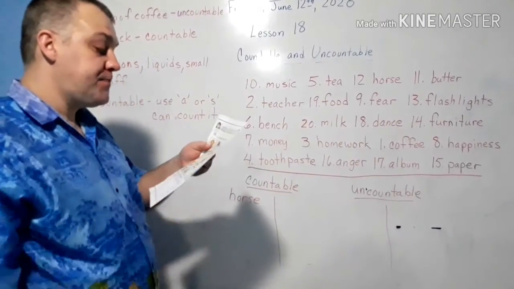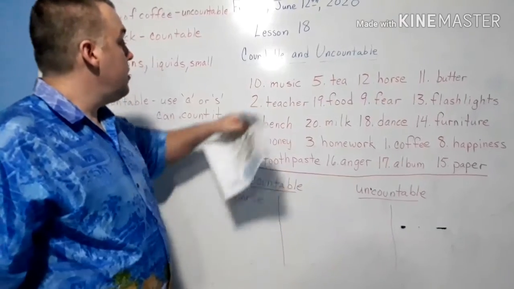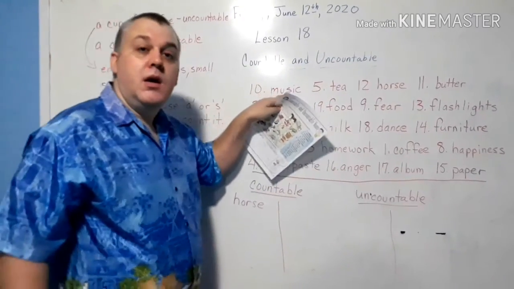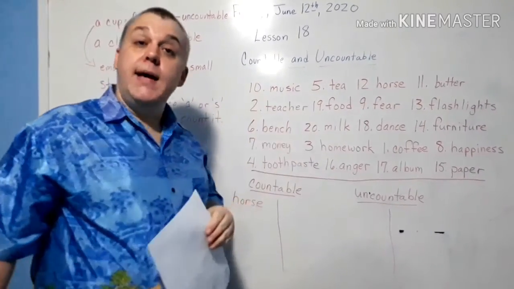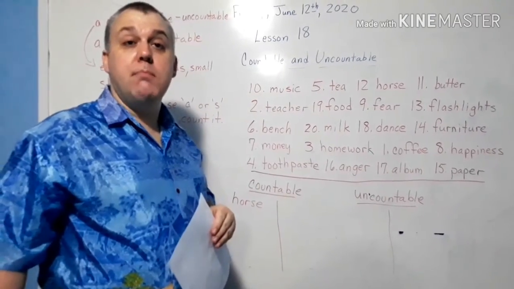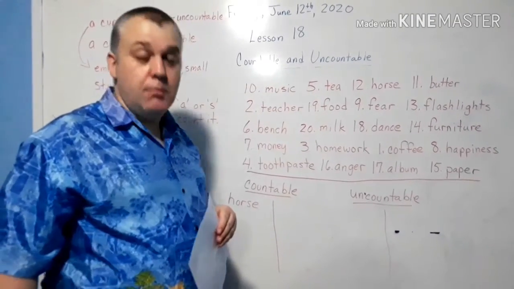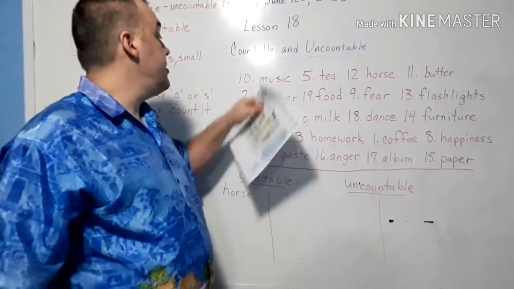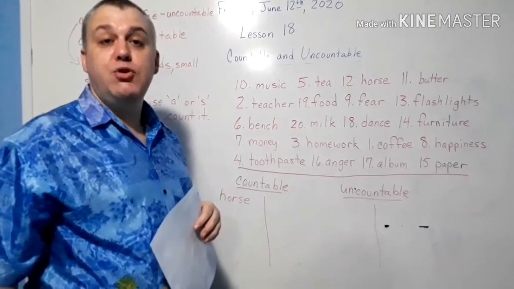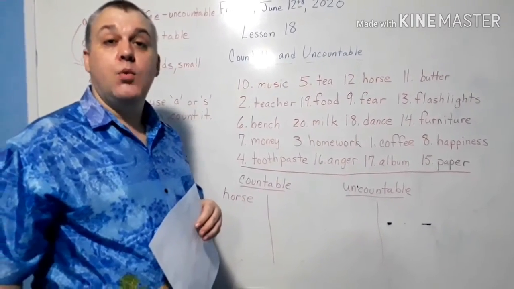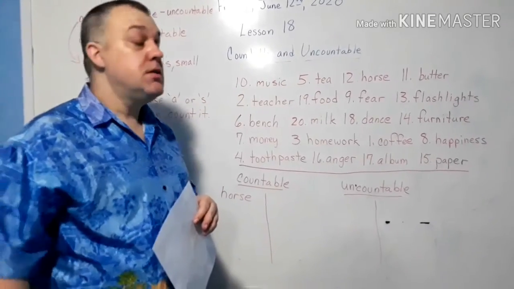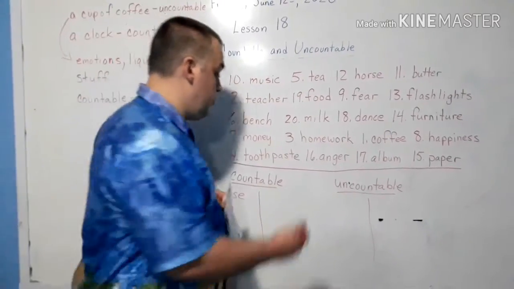We'll start at the top. All right, let's start at the top with music. Do you say, I want to hear a music, or I want to hear some music? Some music. So, if you say some music, you don't say, I want 3 musics. No, you say, I want to hear 3 songs. So, music is uncountable.